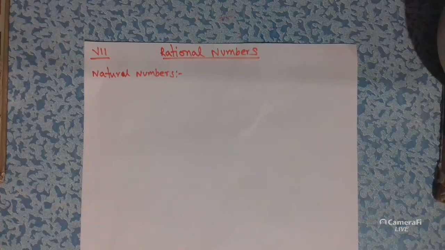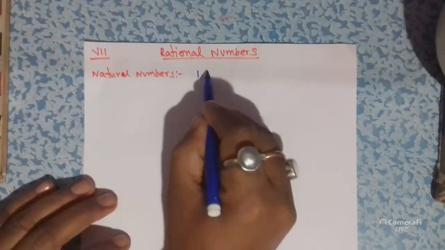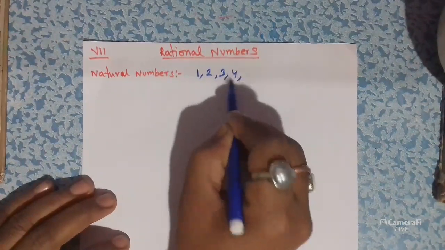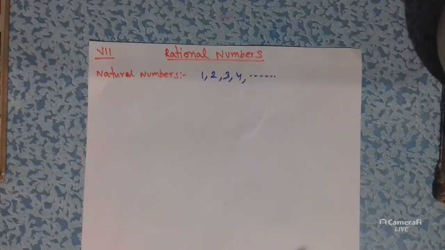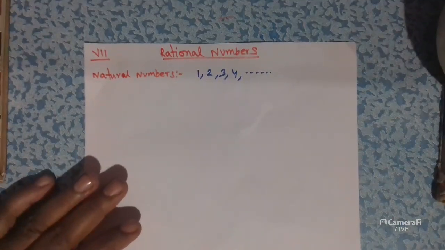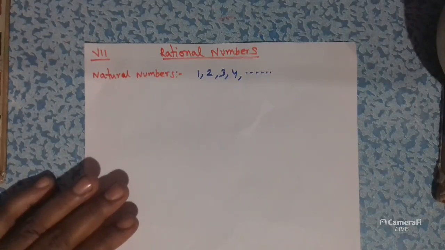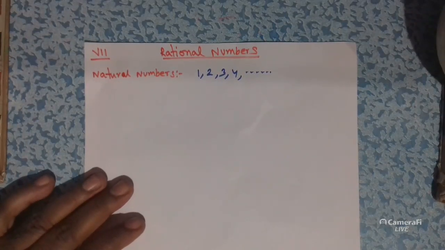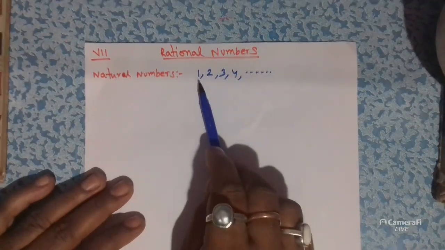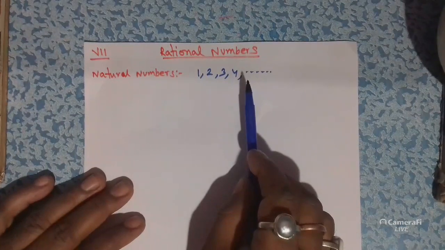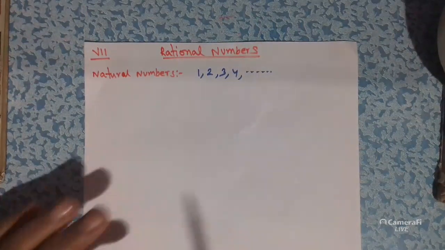The counting numbers are called natural numbers. Suppose 1, 2, 3, 4. So these are all natural numbers. Okay. And students, always remember that natural numbers are always positive, and they start from 1. So from 1 to all positive numbers are called natural numbers.